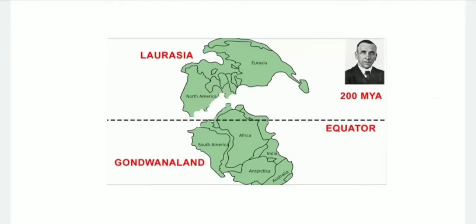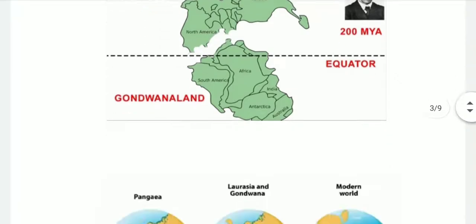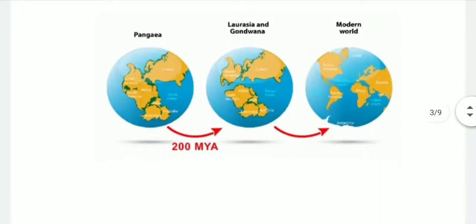Pangaea first broke into two large continental masses, Laurasia and Gondwanaland, forming the northern and the southern components respectively. Subsequently, Laurasia and Gondwanaland continued to break into various smaller continents that exist today.